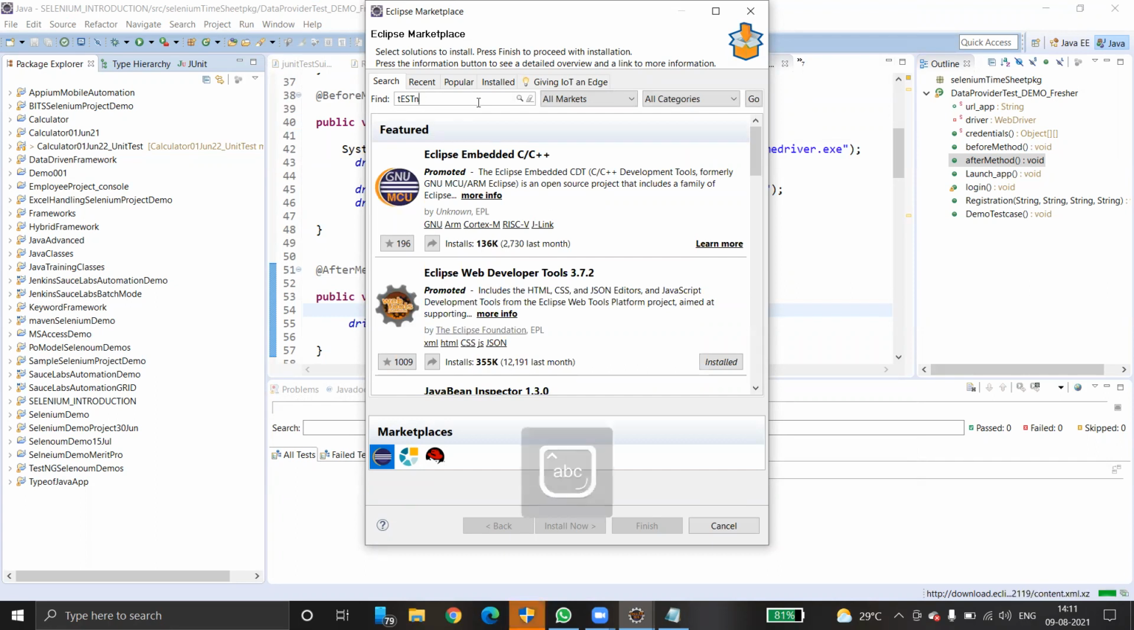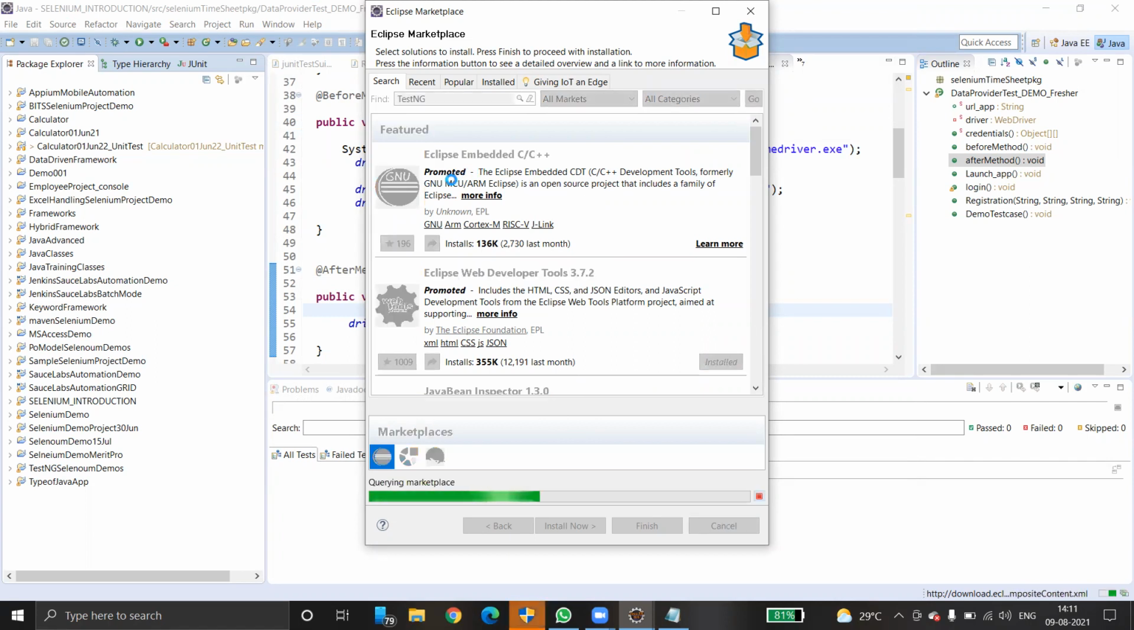If you search with TestNG, you will get TestNG for Eclipse. You have to simply click on the Install button. Automatically, TestNG for Eclipse will be installed on your system. That's all.